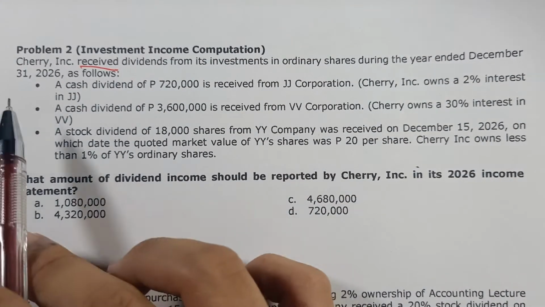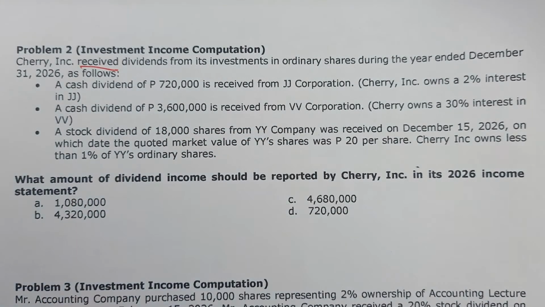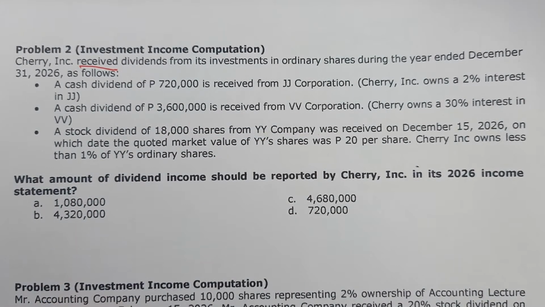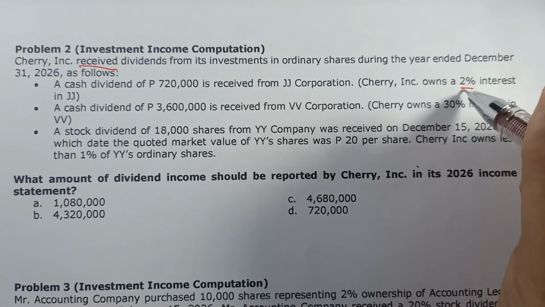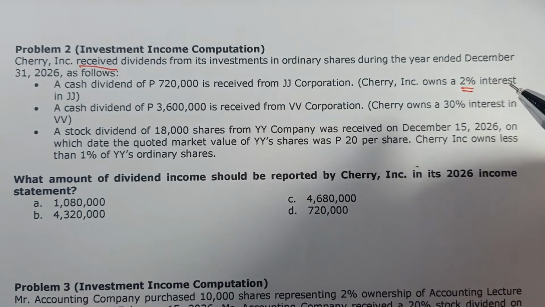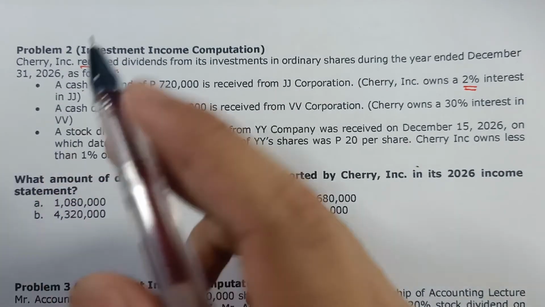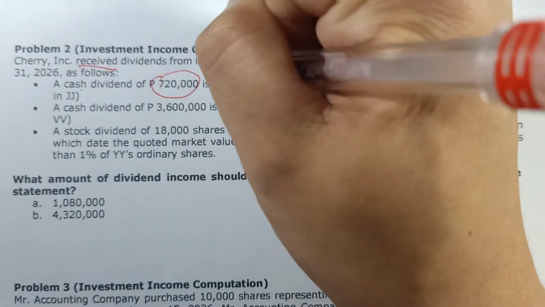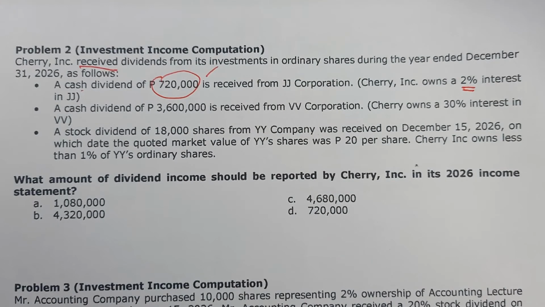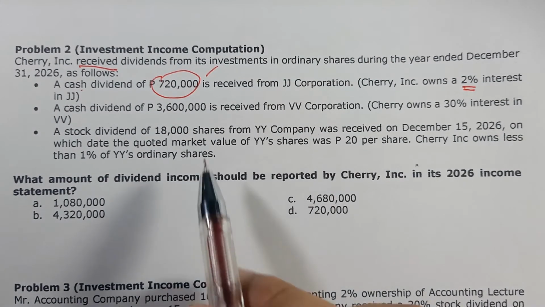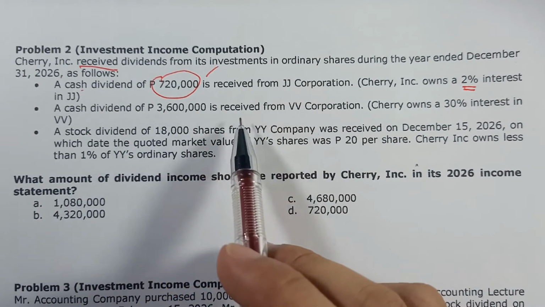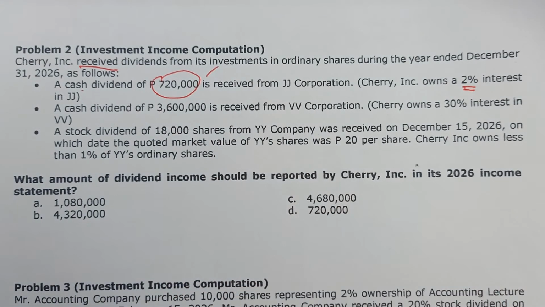Liwanag? First bullet, a cash dividend of 720 is received from JJ Corporation. Cherry Incorporated owns 2% interest in JJ. So, kung 2% lang ang pagmamayari natin, wala tayong significant influence nor control. And since cash dividend din to, asahan mo na itong 720 na to, part siya ng total investment income or dividend income.